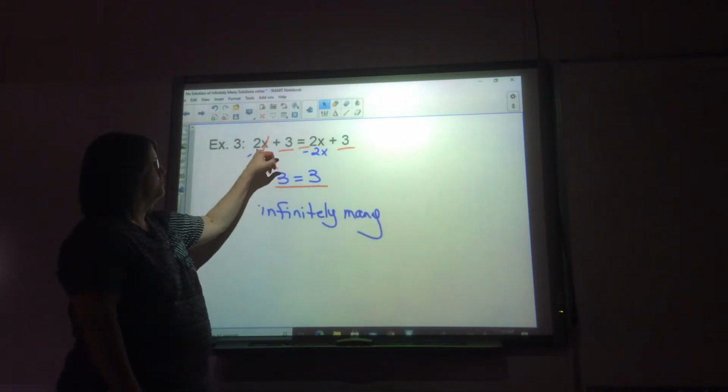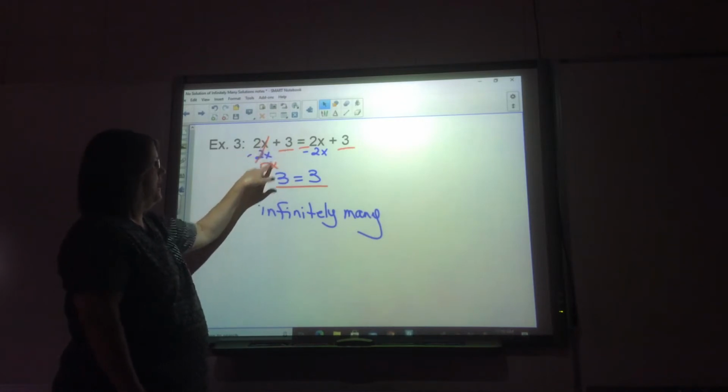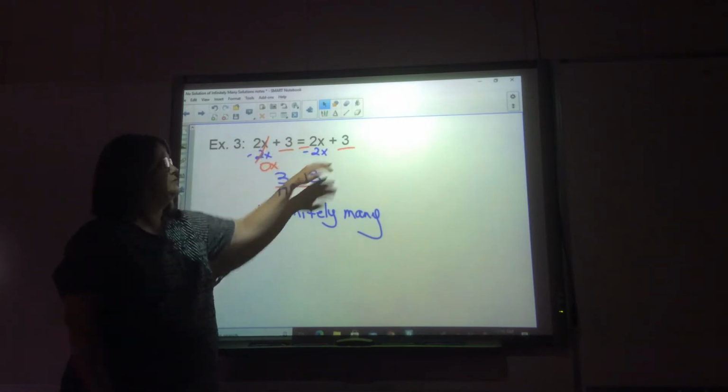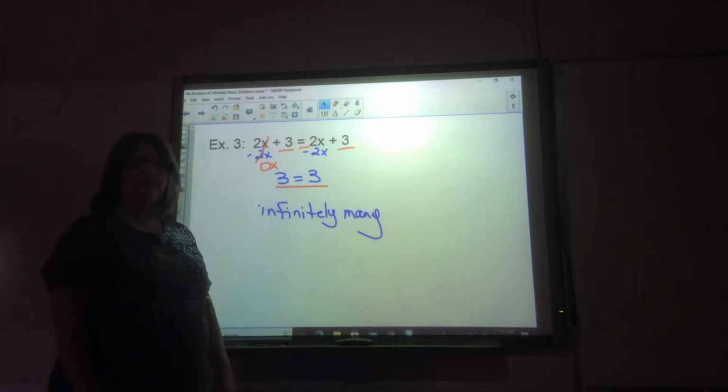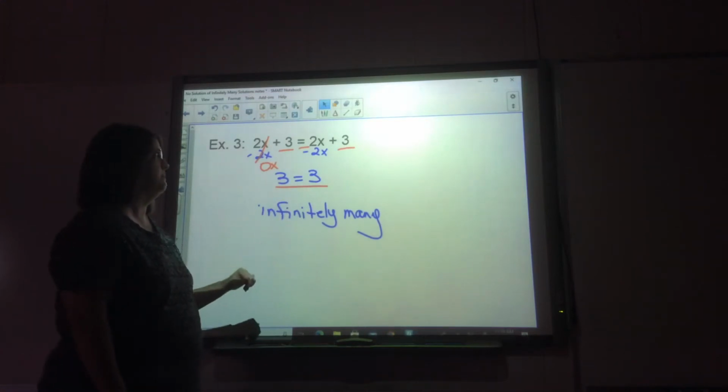Once again, to move the 2x to the left, this becomes 0x. Now I have 3 equals 3. Is that a true statement? Yes, it is. It is always true. So if I end up with a true statement, my answer is infinitely many. This one is infinitely many.